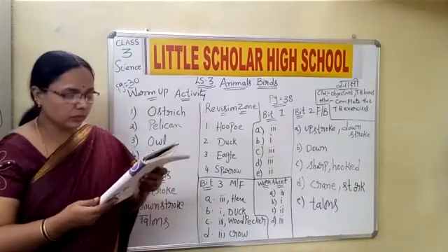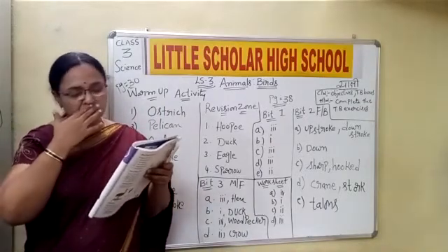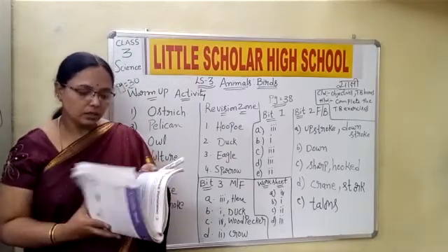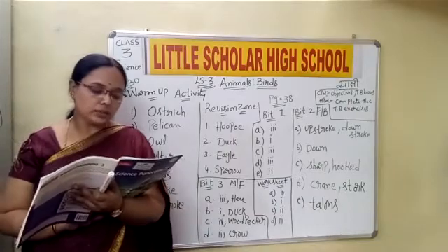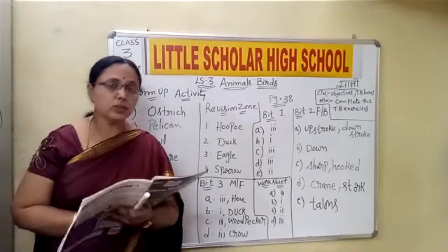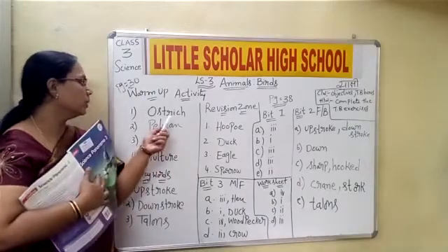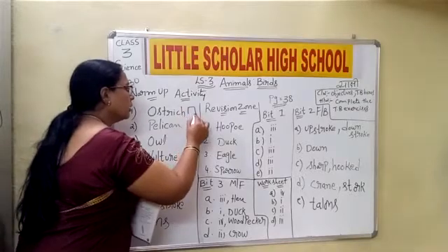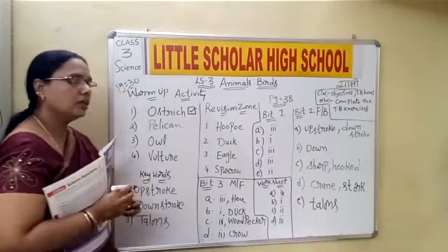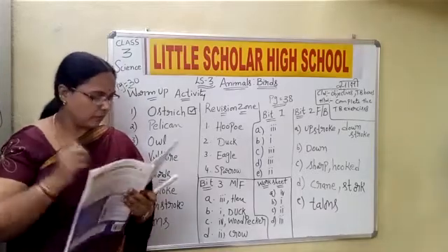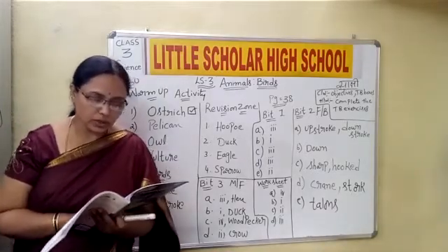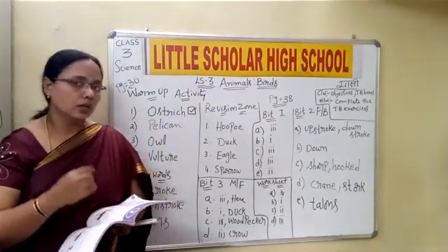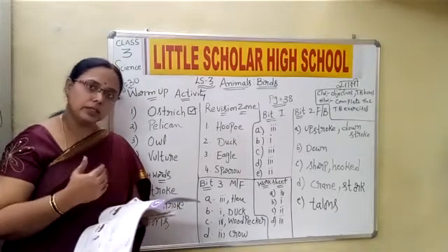Here four multiple choice options are given. I'll just read the question first, then we'll go for the correct answer. Which is the largest bird in the world? It is ostrich. For every option, please put a tick mark in the box provided. The answers are already given on the board, children. Just copy them after I read the question.